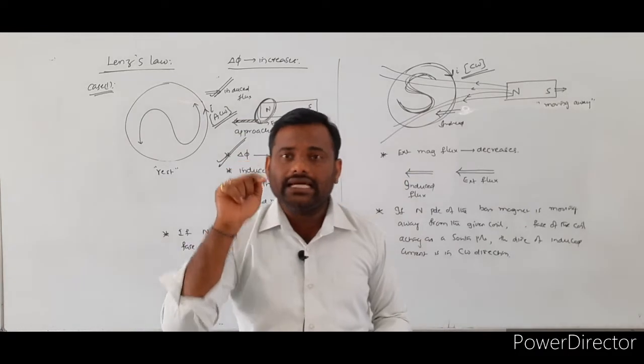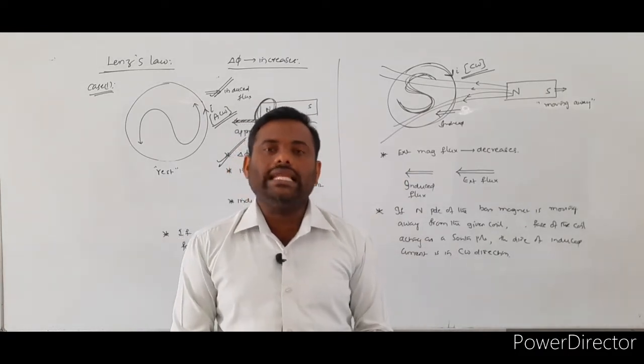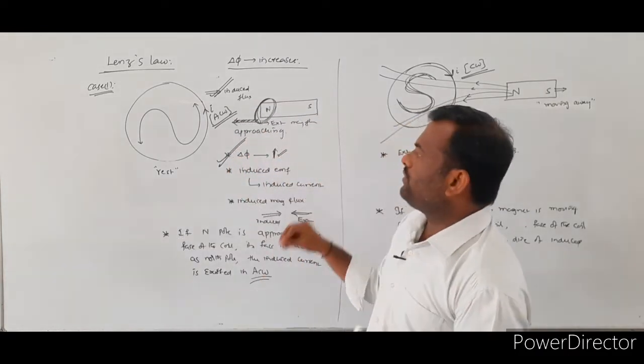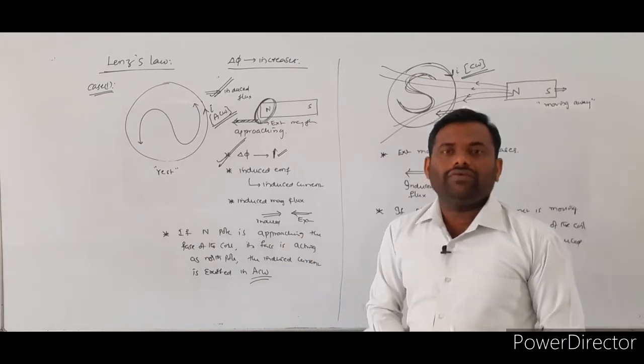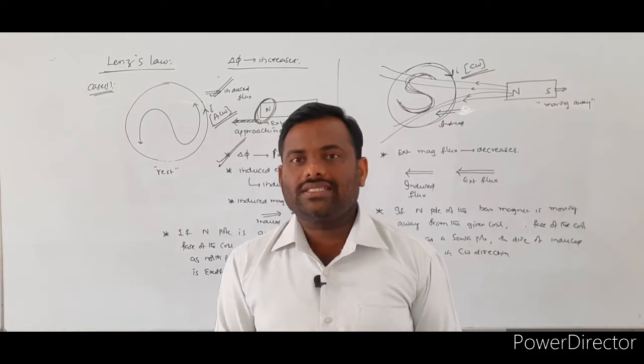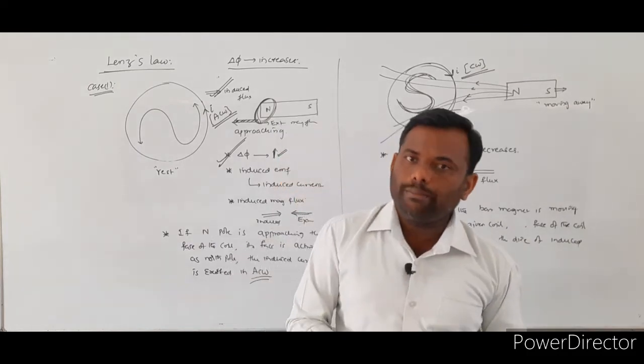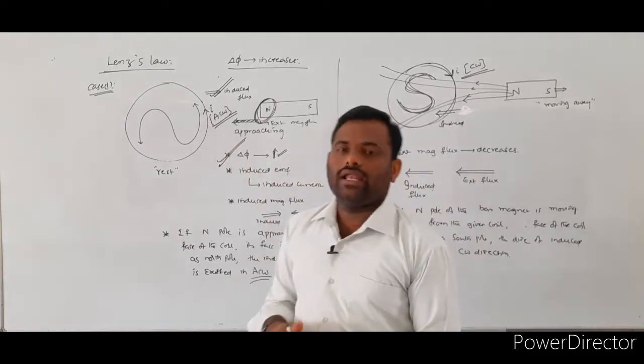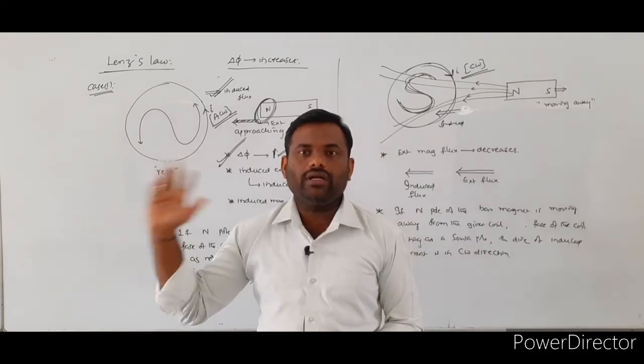So by using Lenz's law, we can find the direction of the induced electrical current produced within the given coil due to the change in external magnetic flux. So this is about Lenz's law. It's a very, very important one.